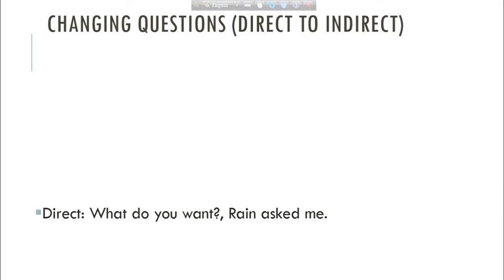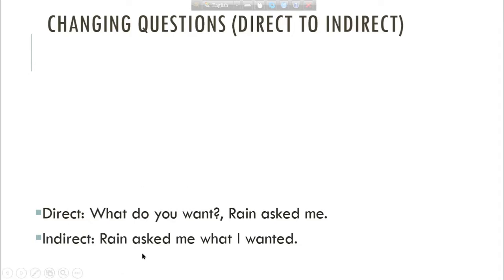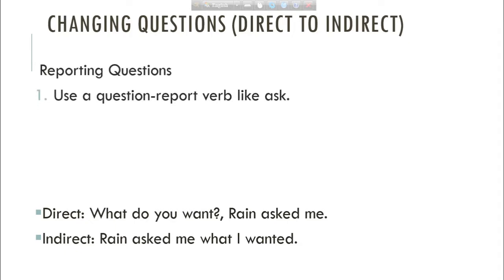What do you want? Rain asked me. So this is a direct question. If we want to convert this into indirect question or indirect speech, then we can say that Rain asked me what I wanted. So here, the first thing to notice is that we have used the reporting verb ask. And the first rule of changing questions from direct to indirect is to use a question reporting verb like ask, not